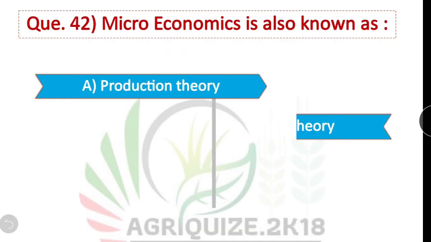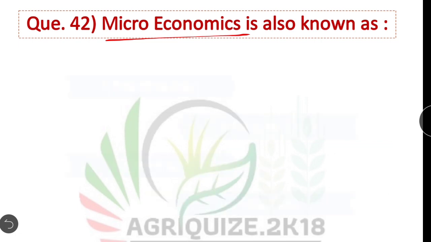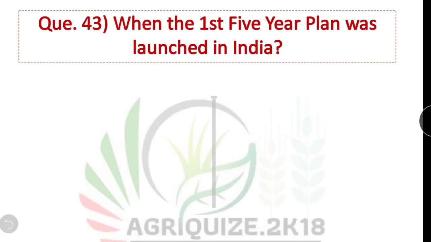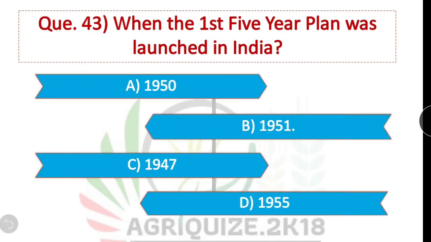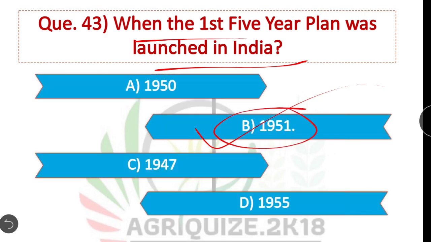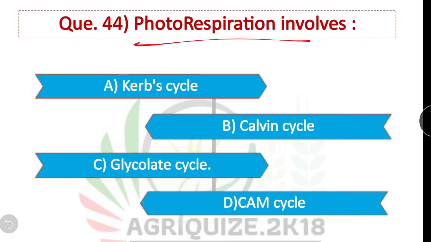Question number 42. Microeconomics is also known as? Microeconomics is also known as price theory. Option C is correct. Question 43. When was the first 5-year plan launched in India? In 1951, the first 5-year plan was launched in India. Option B is correct. Question 44. Photorespiration involves glycolate cycle. Option C is correct.